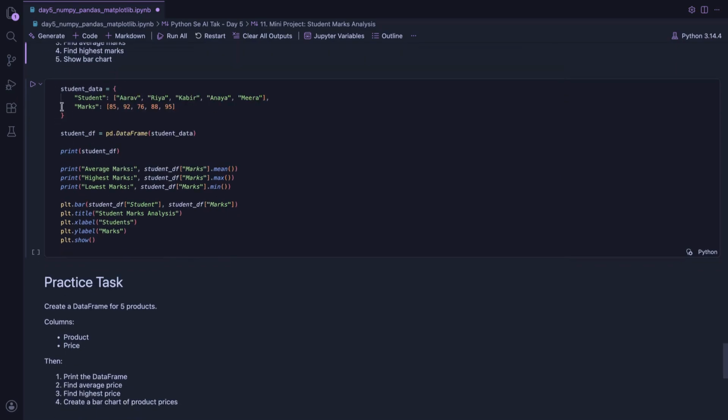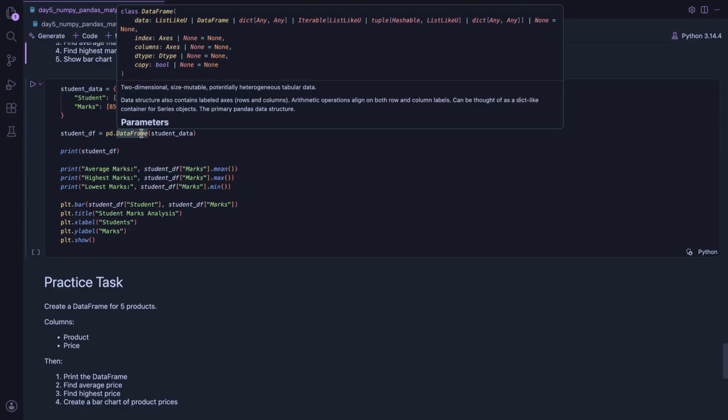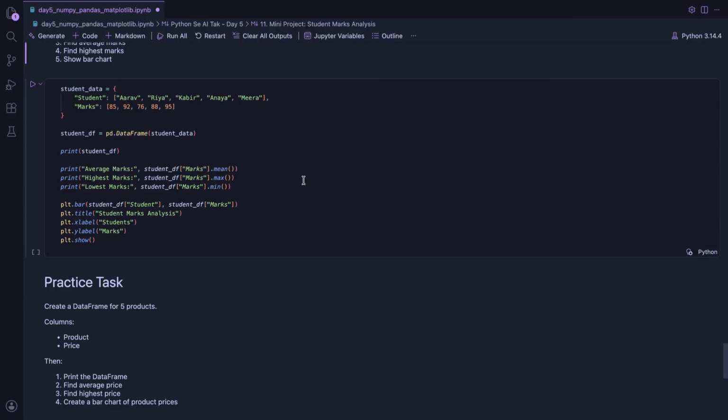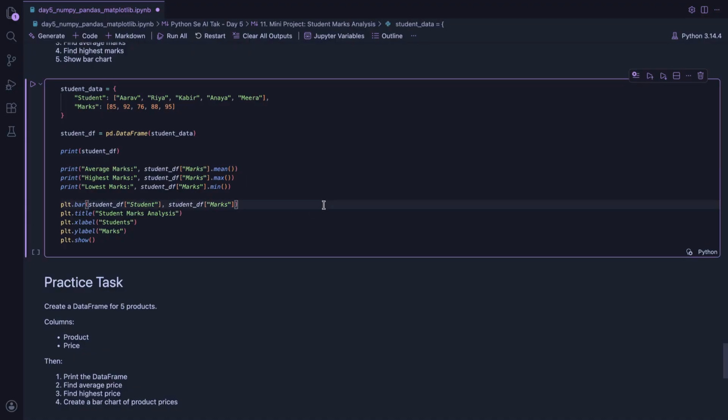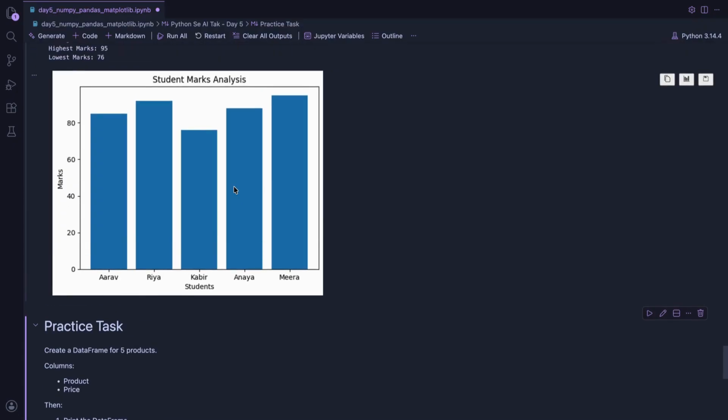Here I'm giving you the solution also. So here we created student data, then we converted it into a data frame, then after that we printed the table, then we calculated average mark, highest mark and lowest mark. So just execute it. See, finally we created a bar chart. So this is our first small data analysis project. This is the beginning of data science.